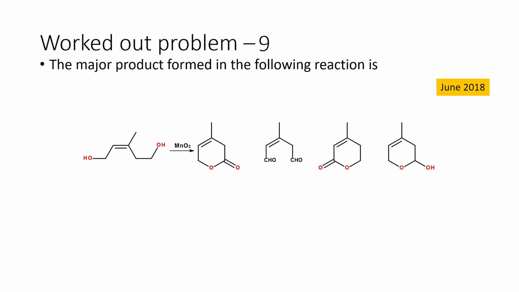The major product formed in the following reaction: we are given a diol, and the diol is treated with MnO2. This question was asked in 2018. We have 4 different products that can be formed in this particular reaction, and we have to find out the actual product that will be formed. We know MnO2 will oxidize only allylic alcohols. It will not oxidize the primary alcohol. So that is the one you have to keep in mind. So what is the allylic alcohol here? This is the only allylic alcohol that is present here.